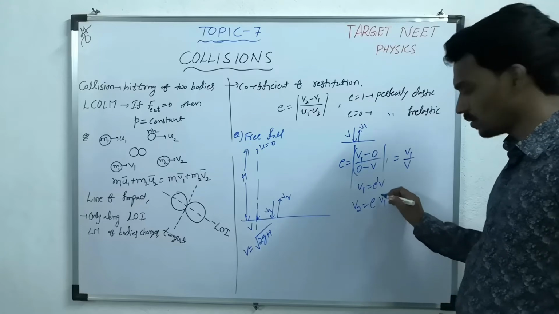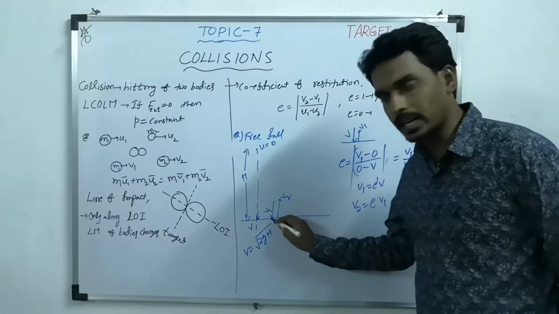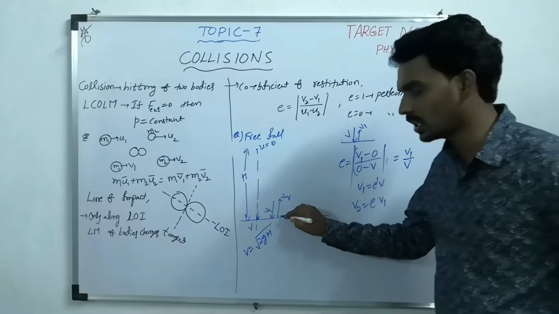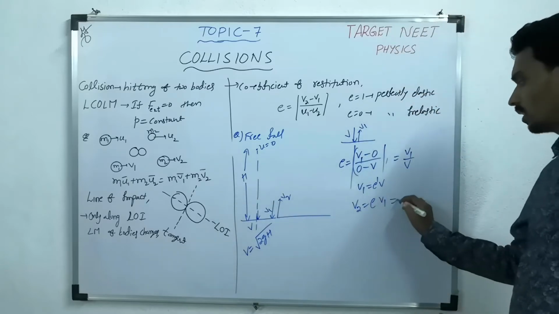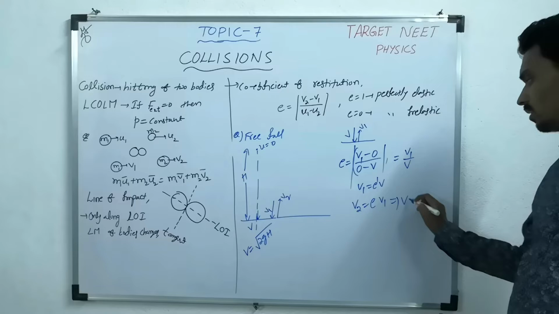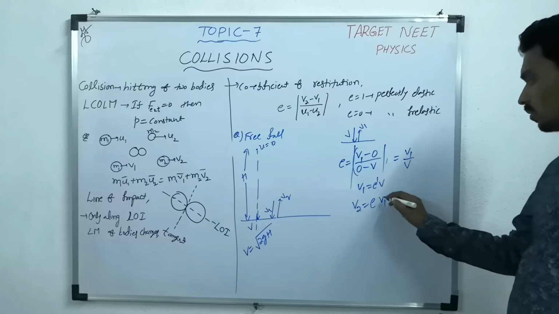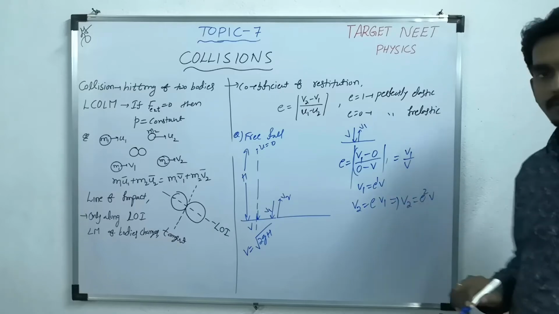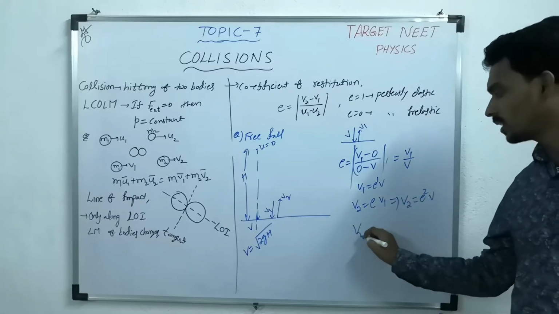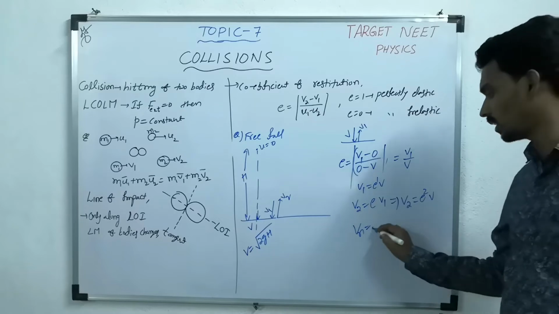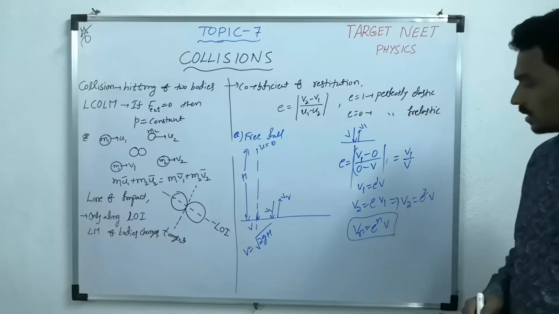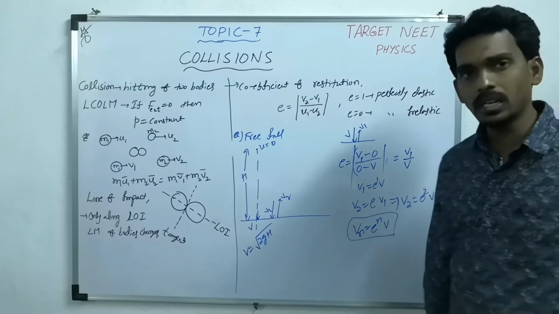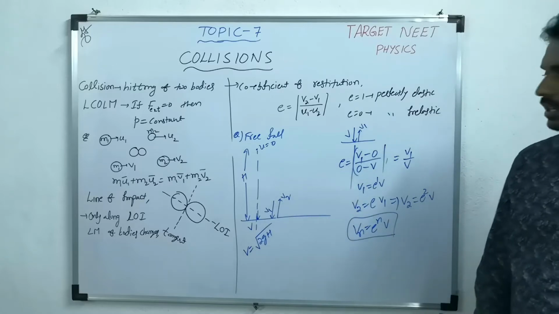So v1 is the velocity just before the second collision, v2 is the velocity just after. So v2 equal to e square v. Similarly, you can generalize that after the nth collision, vn equal to e power n into v. This is the velocity after the nth collision.